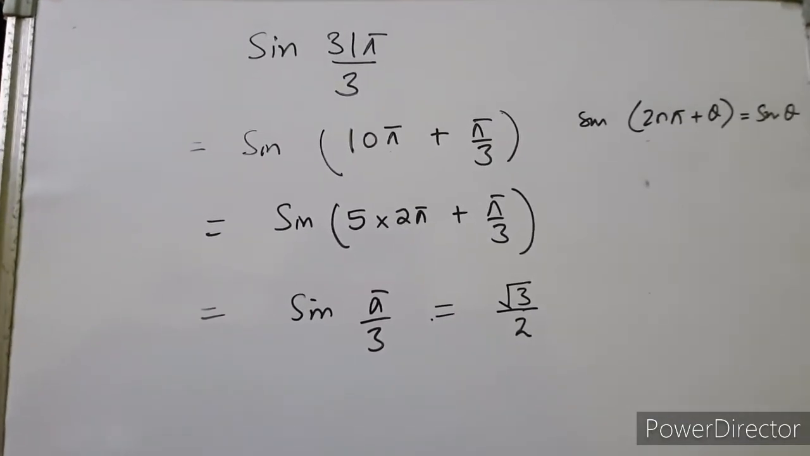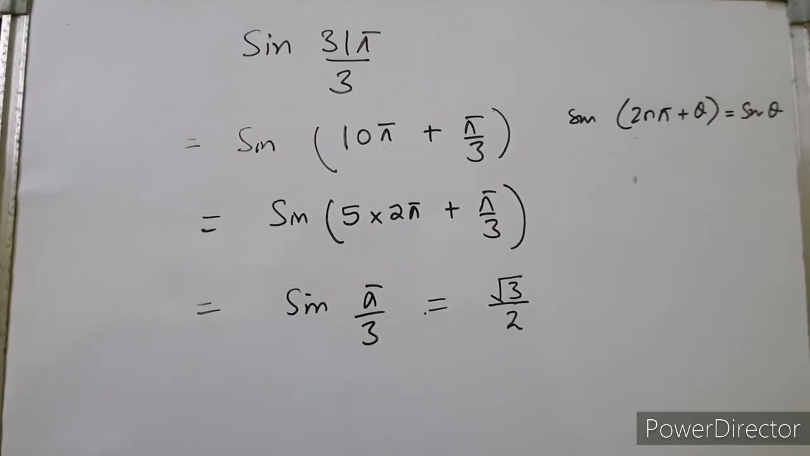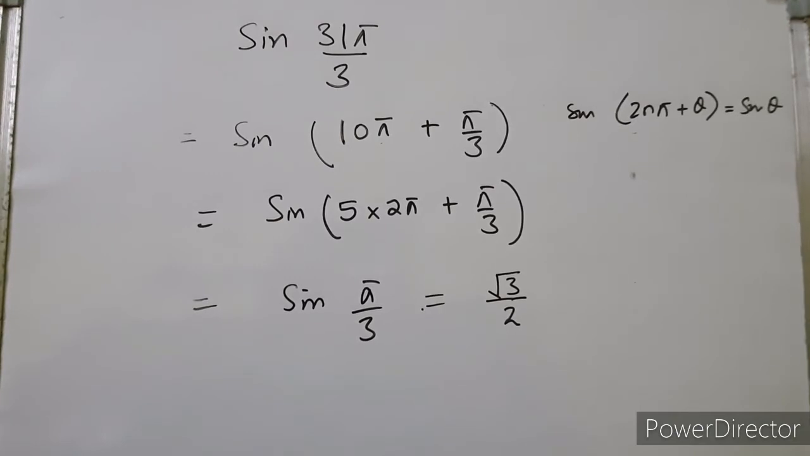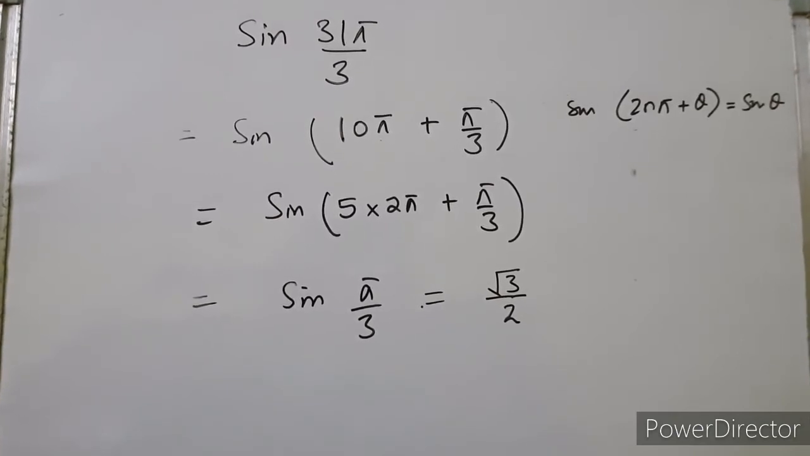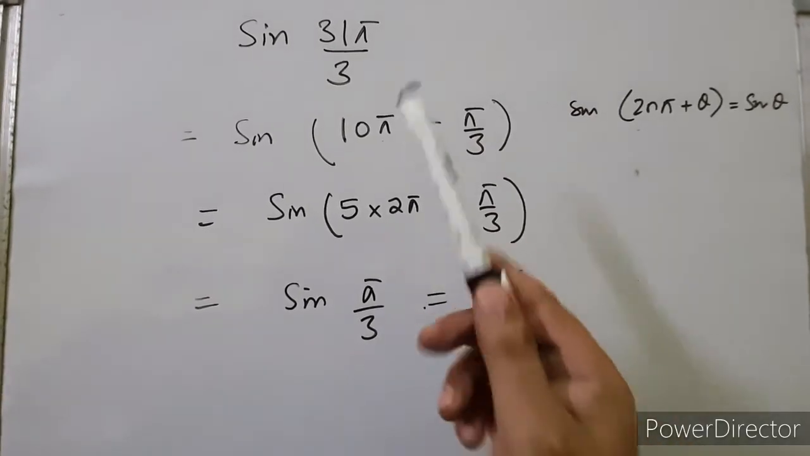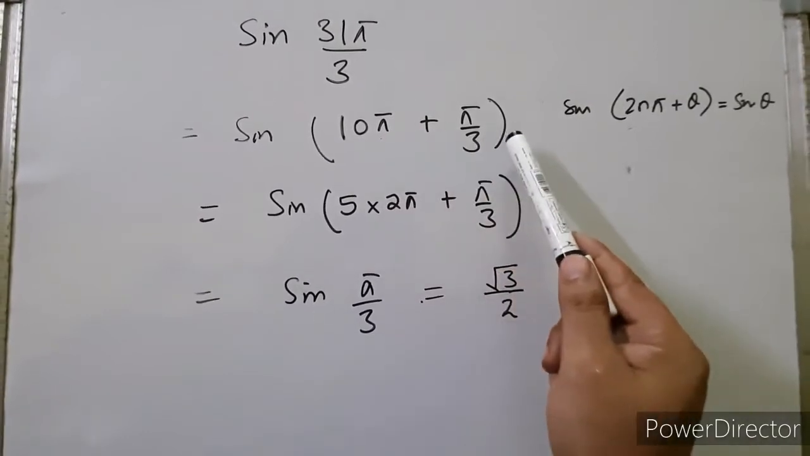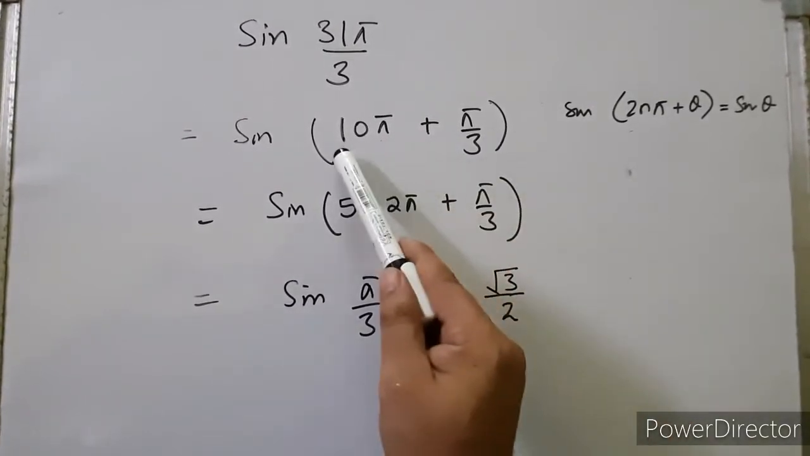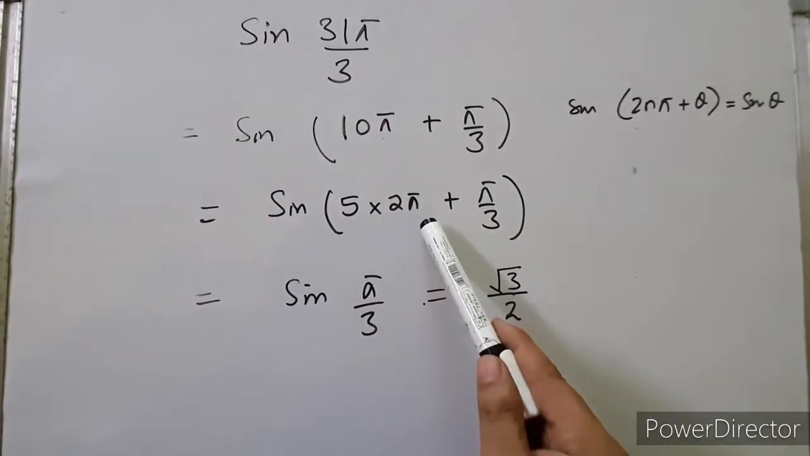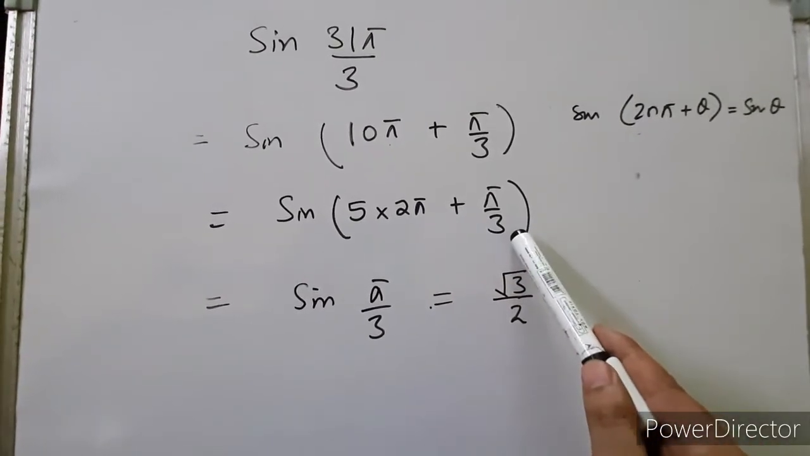Let's see another sum, children. In this sum, we have to calculate the value of sin(31π/3). Whenever any big value is written, we convert that value and break it into the form 2nπ ± θ. We break 31π/3 as 10π + π/3. And this 10π can be written as 5 into 2π, so 5 × 2π + π/3.